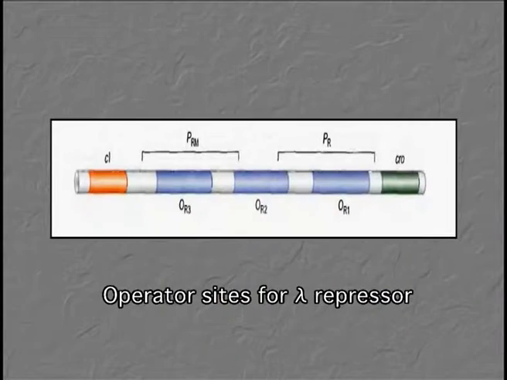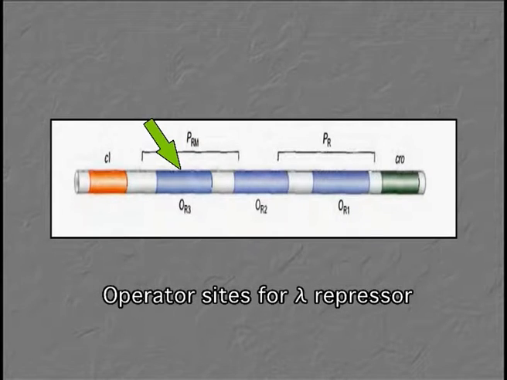It can bind to different operator regions with different affinities. So let's have a look at the operator regions wherein it can bind. They are OR1, OR2 and OR3. All these three operator regions are suitable for binding by the repressor. But they are different because they have different binding affinities.